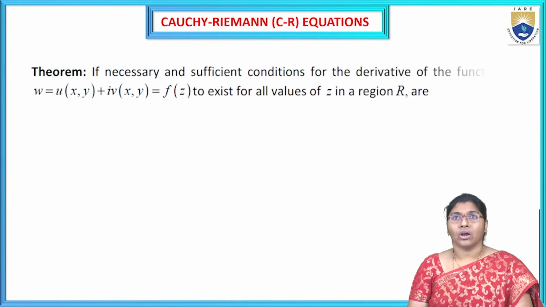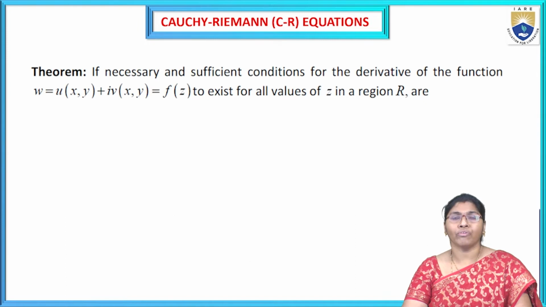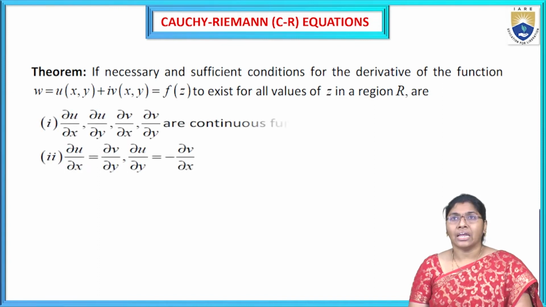Now the Cauchy-Riemann equation theorem: the necessary and sufficient condition for the derivative of the function f of z equal to u of x comma y plus i into v of x comma y to exist for all values of z in a region R.